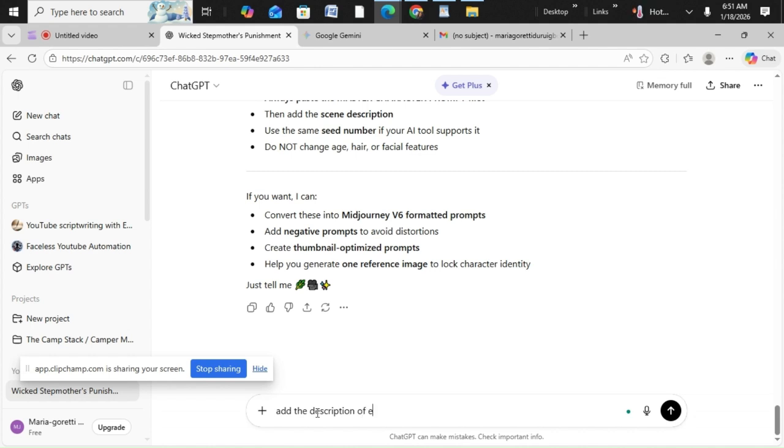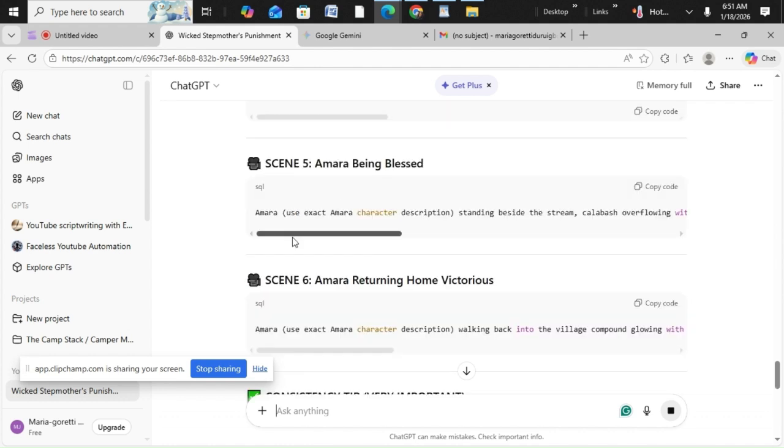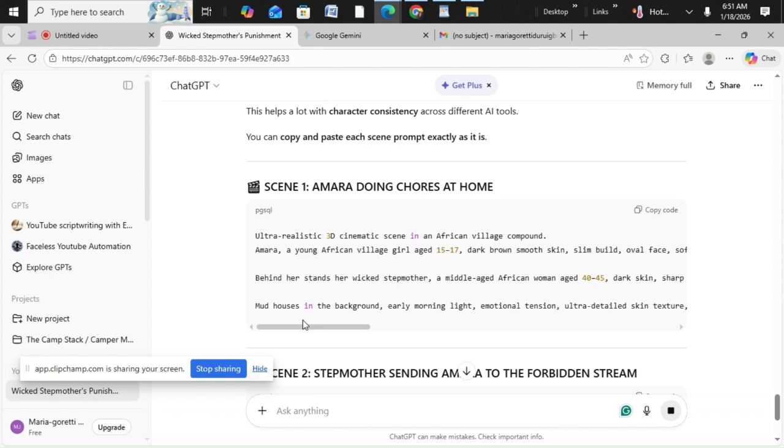Because if it doesn't add it, that means when we copy and paste this Amara prompt, we are going to edit it. Here it says use the exact Amara description. I might need to add it, but let's see what it's going to give us.